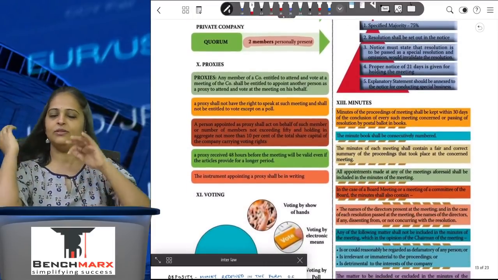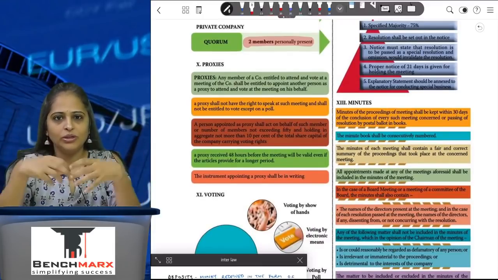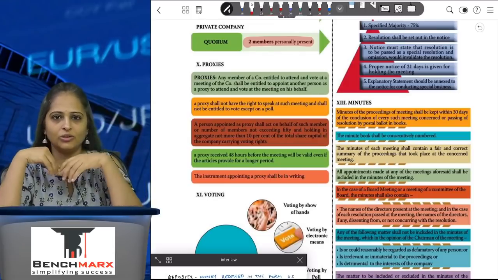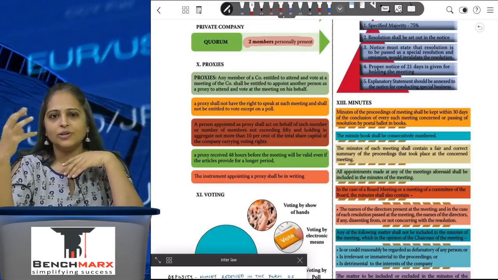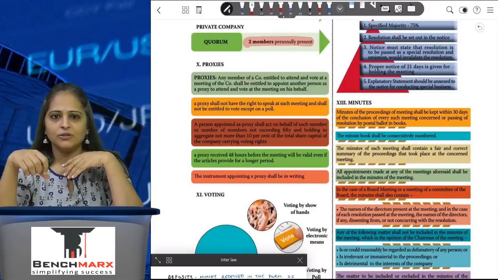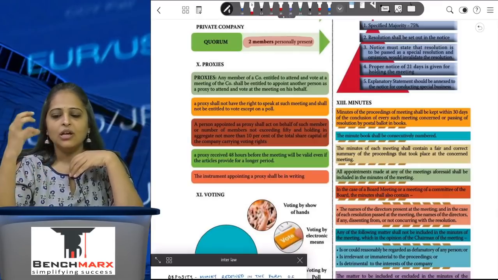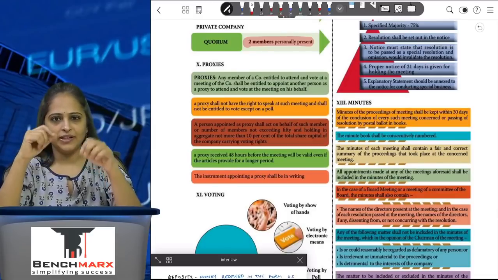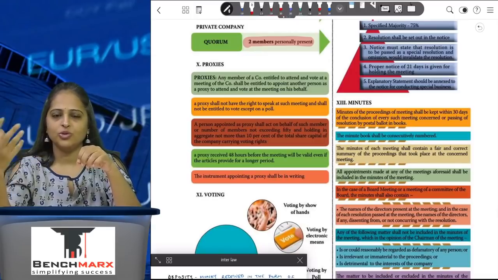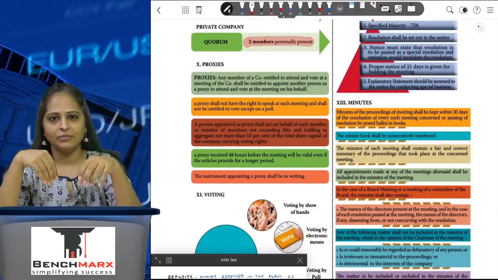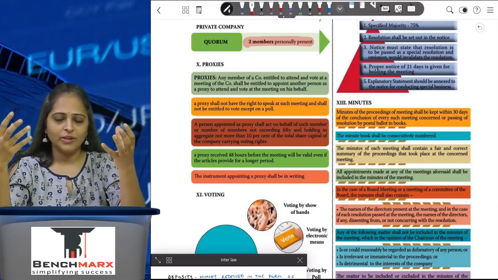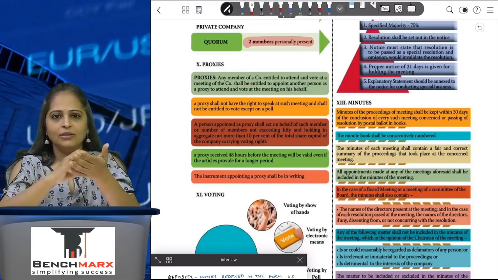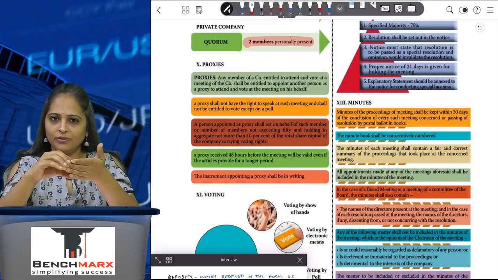Now coming to the minutes of the meeting. A chairman has been appointed who will be attending the meeting, taking the poll and making sure that the decorum of the meeting is maintained. He is also the person who is responsible for maintaining the minutes of the meeting. Minutes of the meeting is nothing but giving out the details of what exactly happened at the meeting, writing it down so that people who have missed it, or for future reference, can refer back to what happened, because not everyone is going to remember everything. The minutes of the meeting are to be given by the chairman of the company.